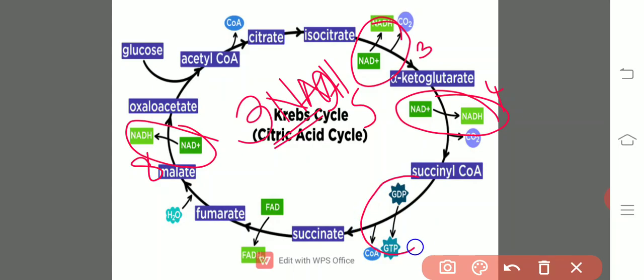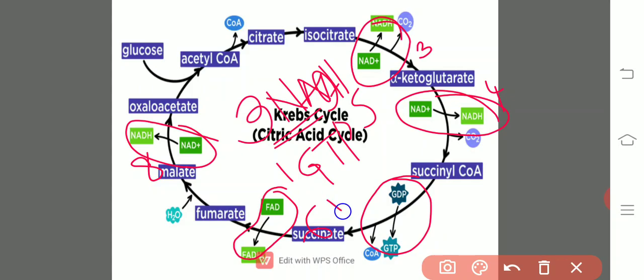We get 1 GTP. Finally, it gets converted to ATP again. Guanosine triphosphate gets converted to adenosine triphosphate. And 1 FAD gets reduced to FADH2 at the sixth step.